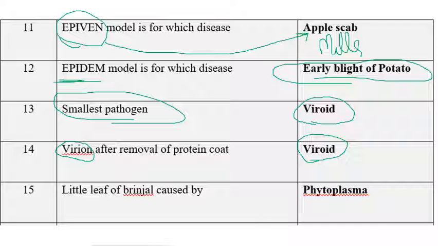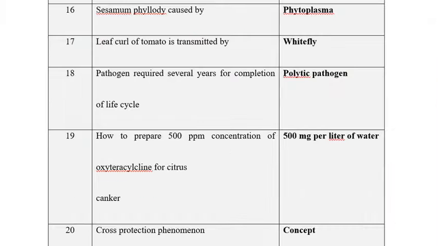So the next one is little leaf of brinjal, which is caused by phytoplasma and is transmitted by the leafhopper Hishimonas phycitis. Next one is Sesamum phyllody is caused by. Sesamum phyllody is also a phytoplasmal disease. Next one is leaf curl of tomato is transmitted by. Tomato leaf curl is transmitted by whiteflies.